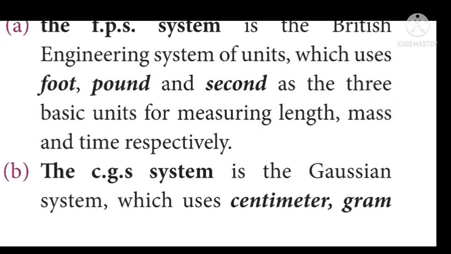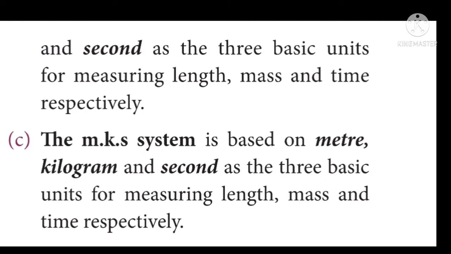Next one is CGS system. CGS system is the Gaussian system which uses centimeter, gram and second as the three basic units to measure the length, mass and time. So we can say that in CGS system, length is measured in terms of centimeter, mass is measured in terms of gram and time is measured in terms of second.